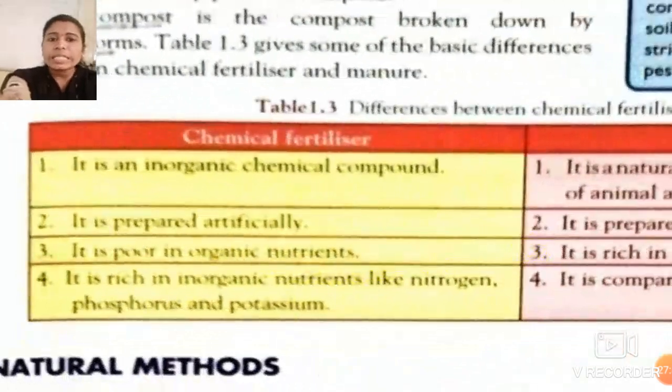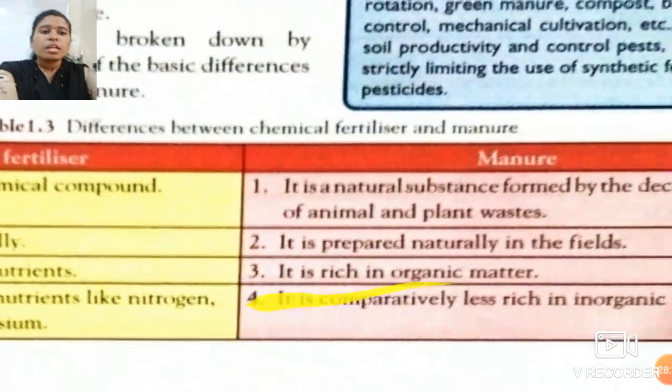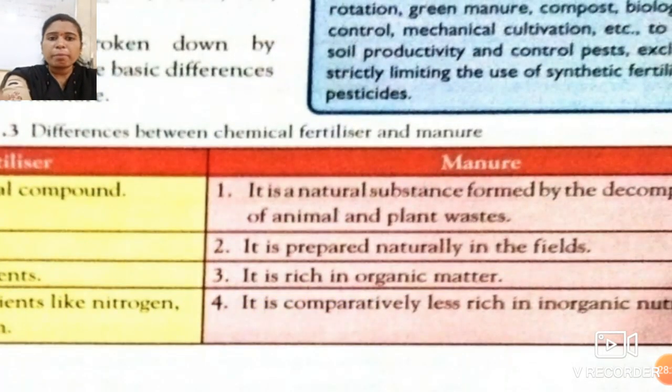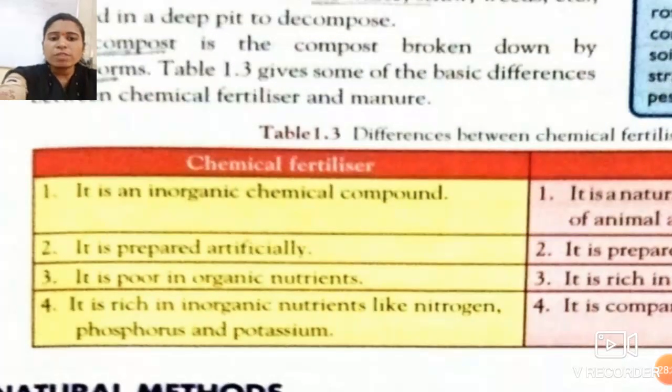Now the third one: it is poor in organic nutrients. As chemical fertilizers involve inorganic substances, they do not have organic nutrients. Manure is rich in organic matter because here we use natural substances. Now the fourth one: chemical fertilizer is rich in inorganic nutrients.